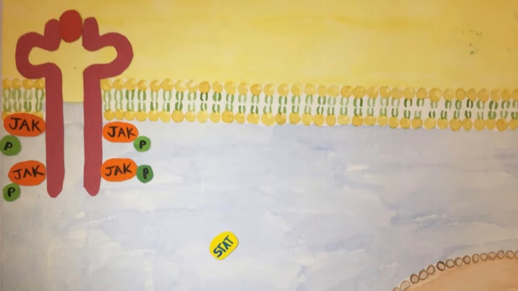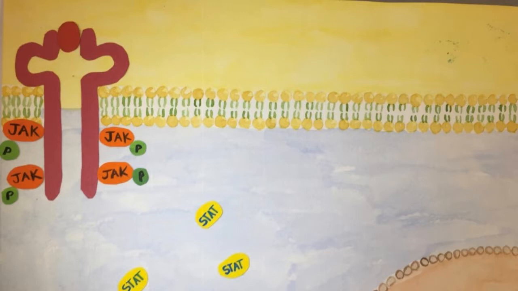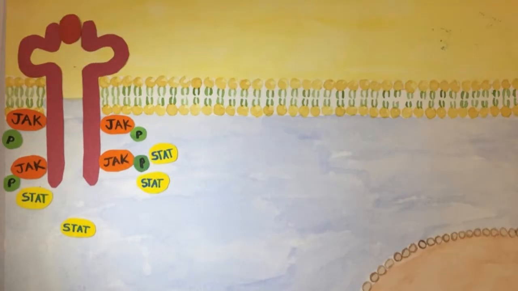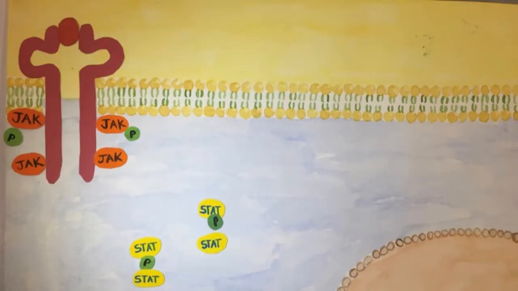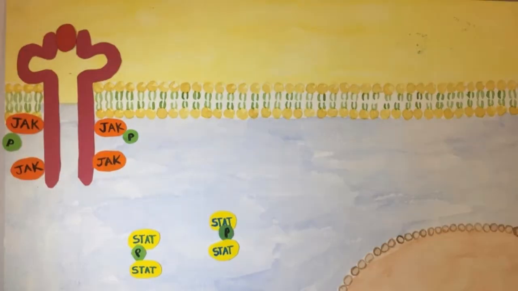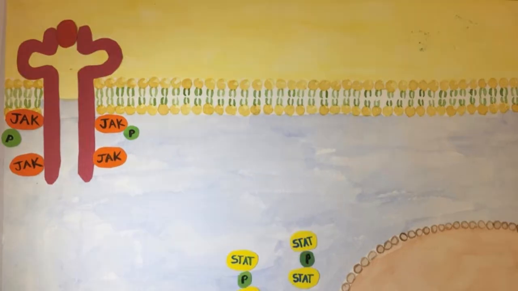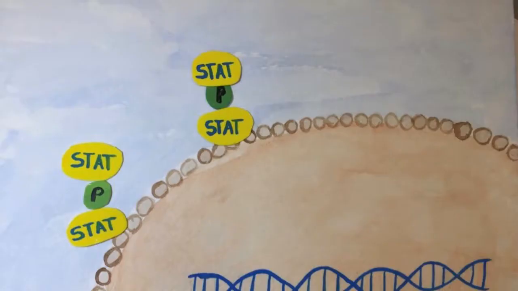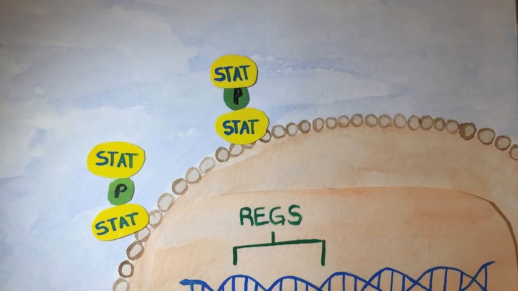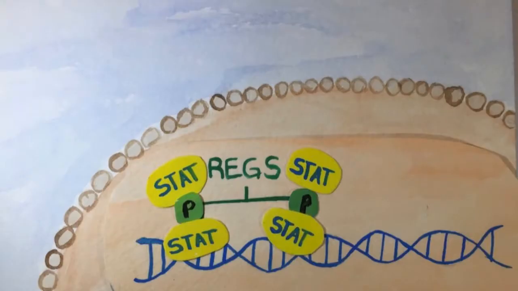The STAT molecule will be phosphorylated by JAK at the tyrosine residue near the C terminus. The phosphotyrosine will allow two STAT molecules to dimerize. The activated dimerized version of STAT can enter the nucleus via a nuclear import pathway. The dimerized STAT will find the response element gene sequence, the regulatory sequence, to activate or suppress the specific gene expression. mRNA will be transcribed and translated into proteins.